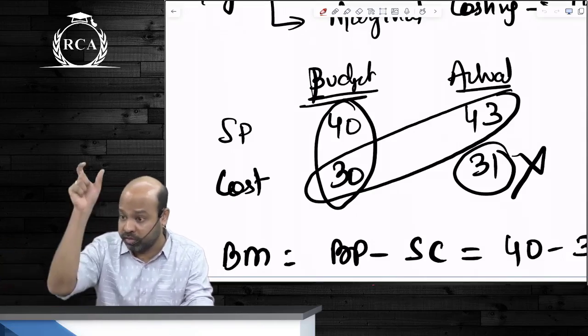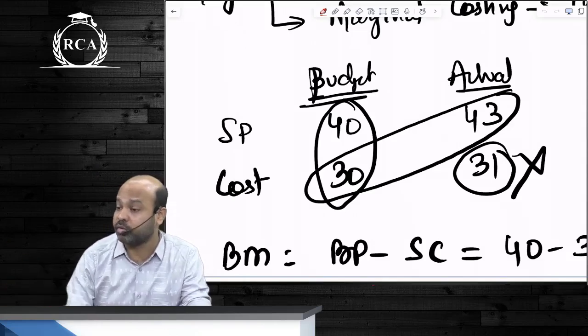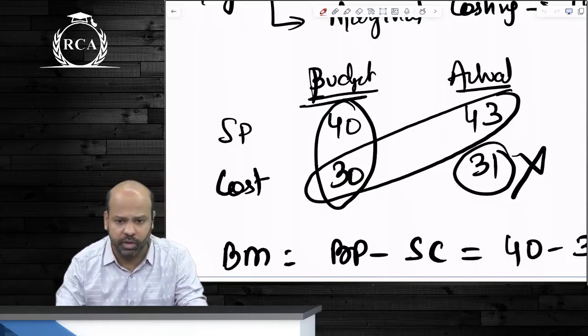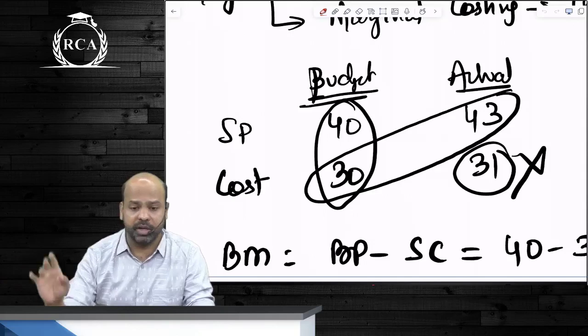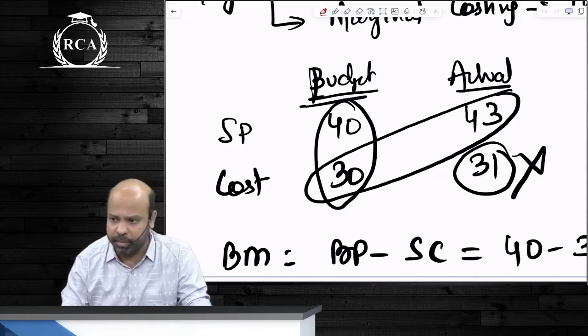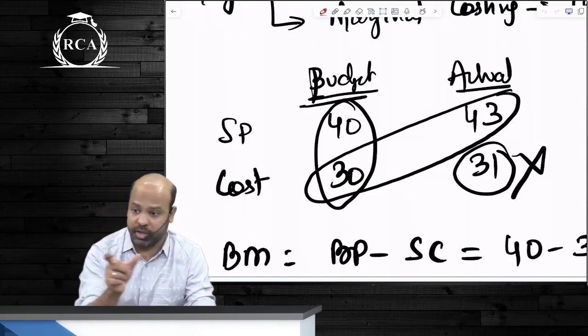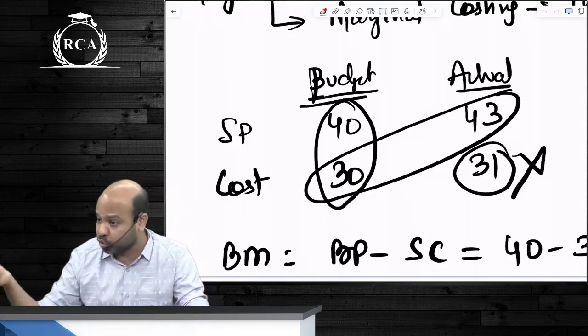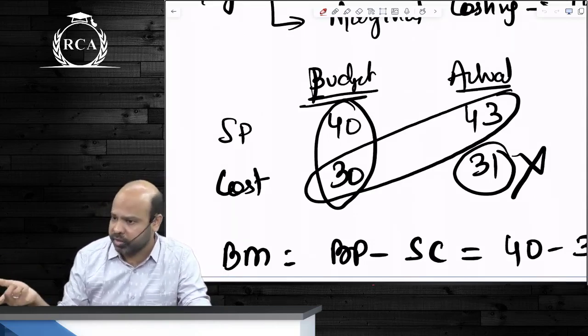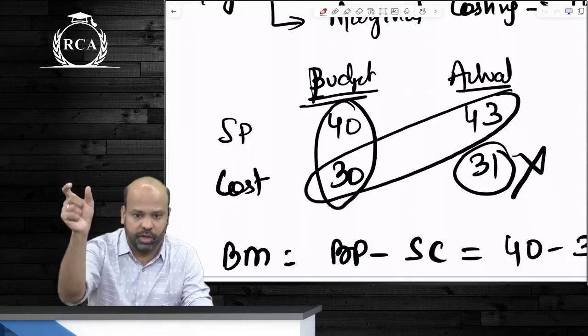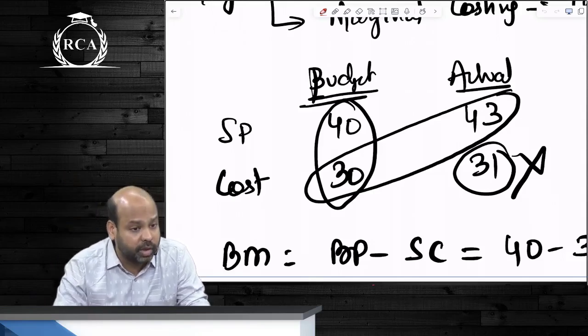So you should know that this includes material, this includes labor, this includes variable overheads, this includes fixed overheads. सब में से एक आधा figure missing रहेगा. ठीक है, all backward calculations. You know what is material cost variance, you know what is labor cost variance. So you should know that the balancing figure will be overhead variance. Overall cost variance अगर 1 rupee adverse है तो. Are we clear about this?